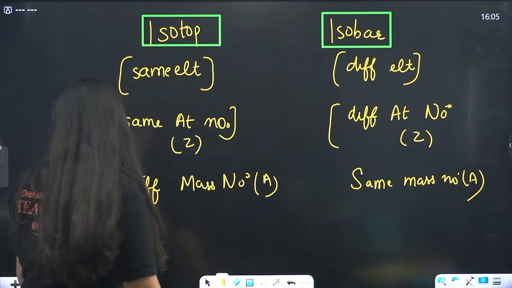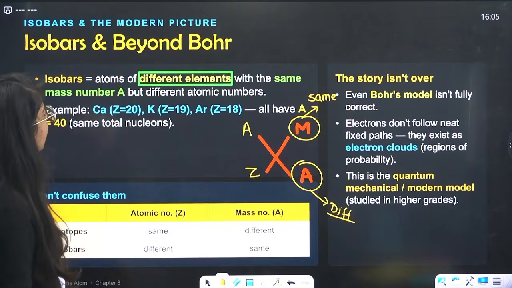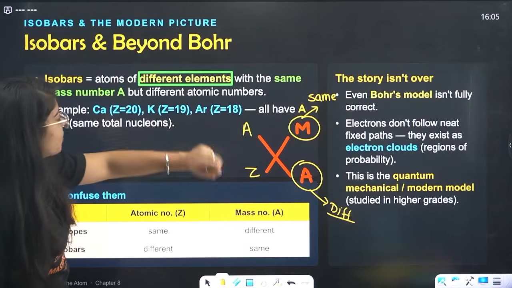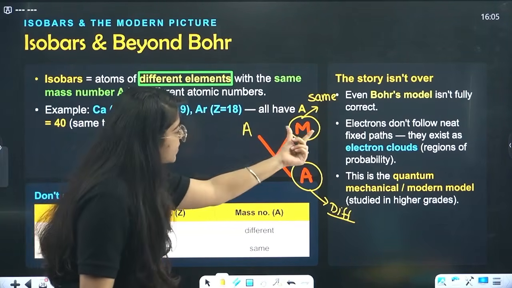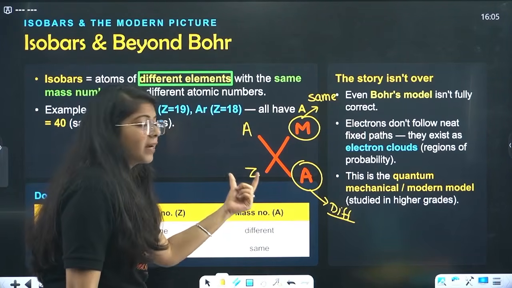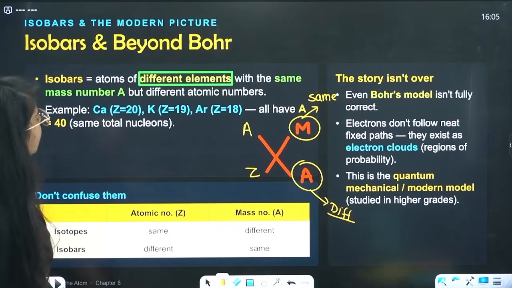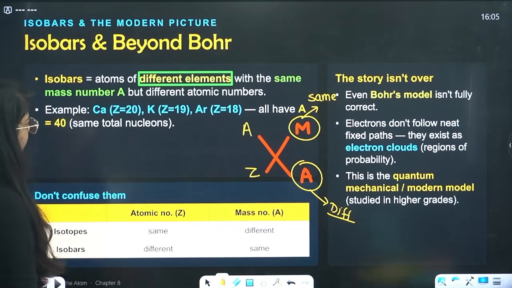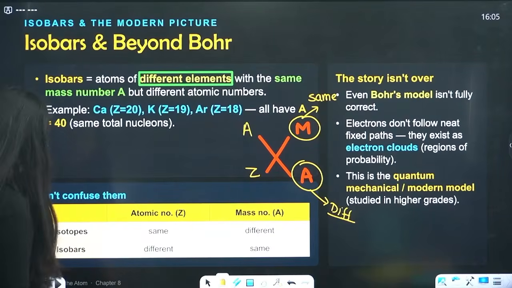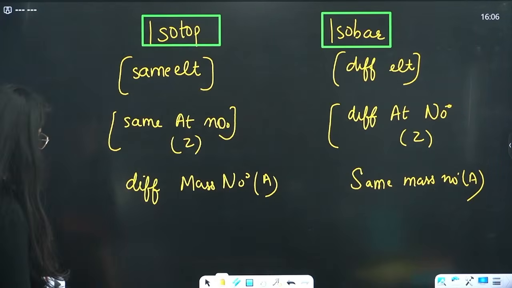Now let's go back to our isobars. They are saying they are different elements with the same mass number but different atomic number. How is that possible? Let's take an example. We have calcium and potassium.